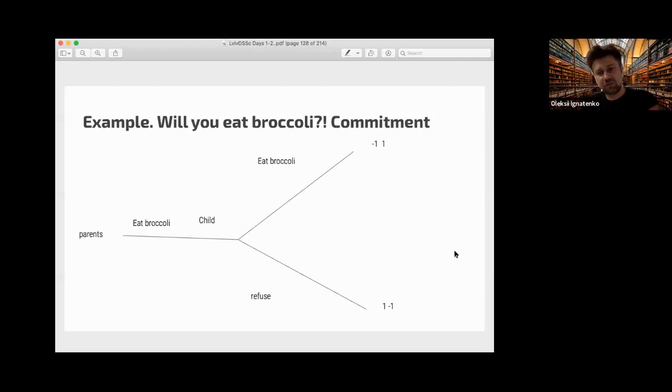And commitment, well, commitment here can be like parents make a commitment to eat broccoli every day in any situation. If the child eats broccoli or refuses broccoli, the parents eat broccoli every day. And this is a commitment. And maybe in some situations it can change the strategic outcome.